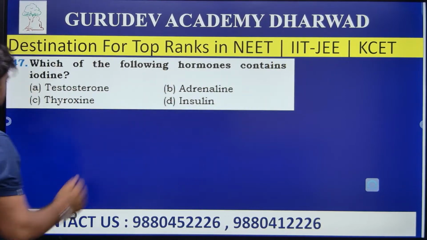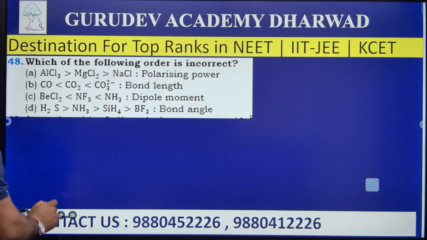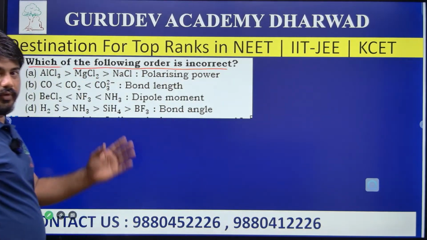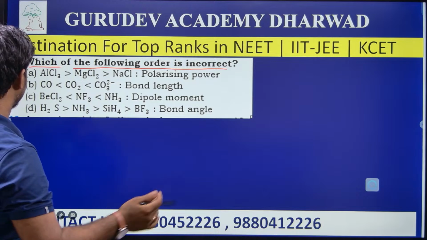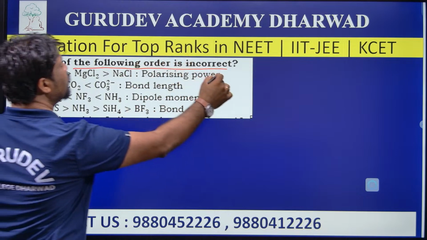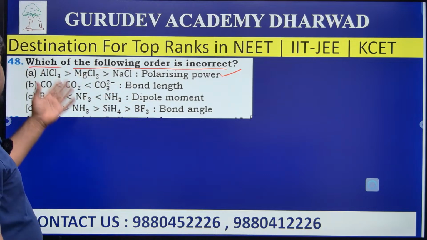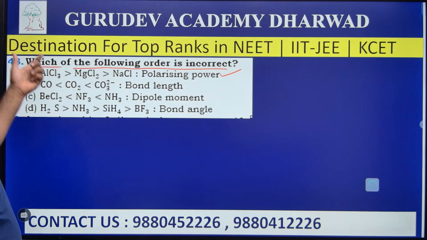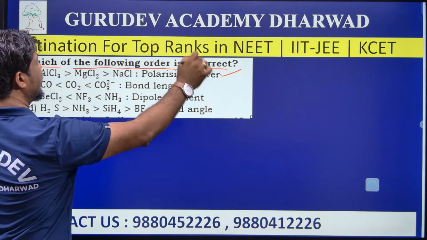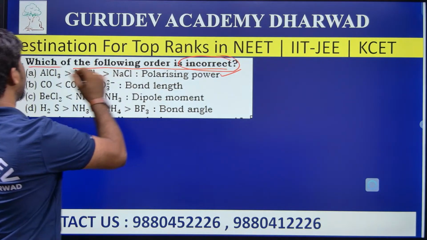Go to question number 48. Which of the following orders is incorrect? So we need to find the incorrect order here. The first option: AlCl3 is greater than MgCl2 is greater than NaCl in polarizing power. Yes, option A is the right statement, because the greater the charge, the greater the polarizing power. But we need to find the incorrect statement, so A is not an incorrect statement.